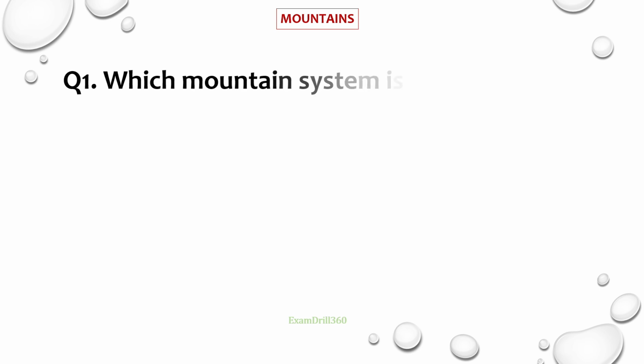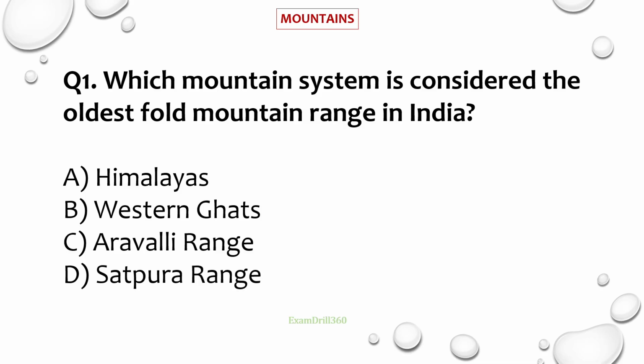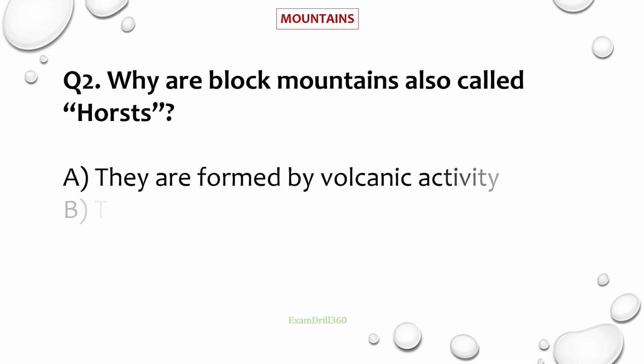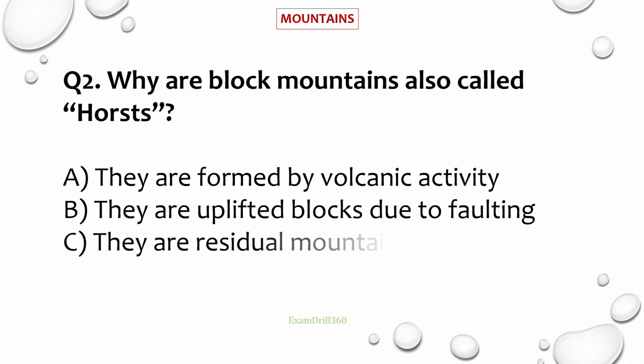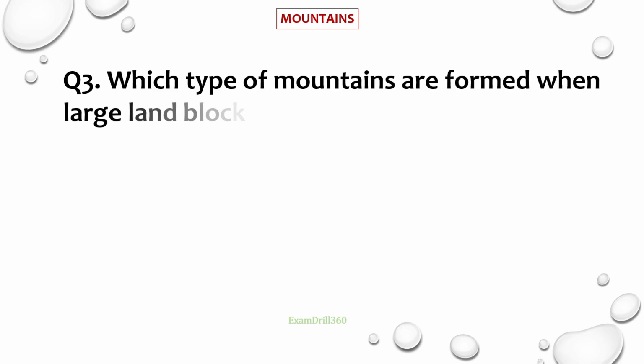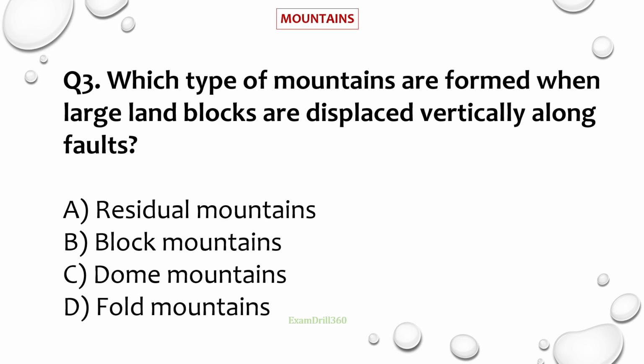Question number 1. Which mountain system is considered the oldest fold mountain range in India? Correct answer is Aravalli Range. Question number 2. Why are block mountains also called horsts? Correct answer is because they are uplifted blocks due to faulting. Question number 3. Which type of mountains are formed when large land blocks are displaced vertically along faults? Correct answer is block mountains.